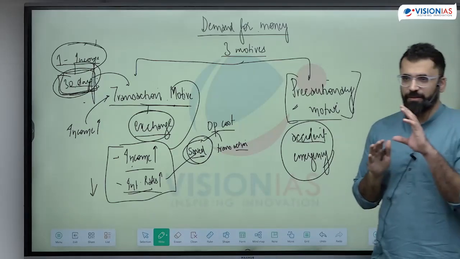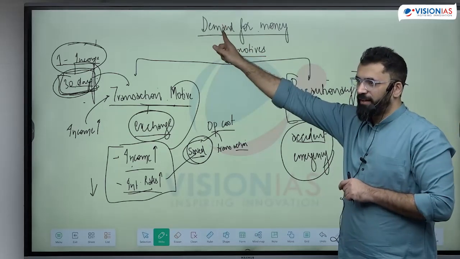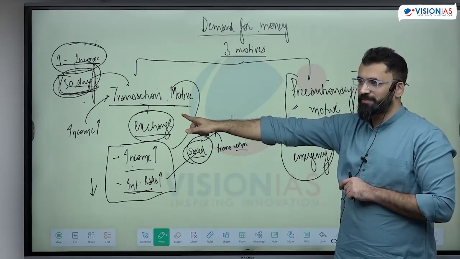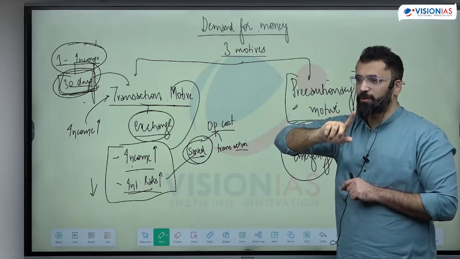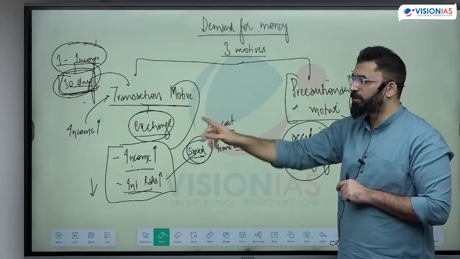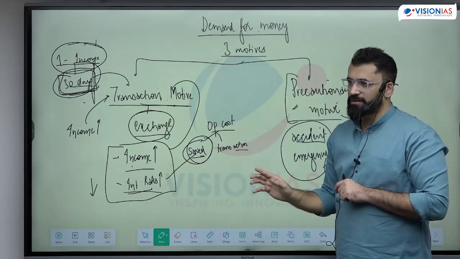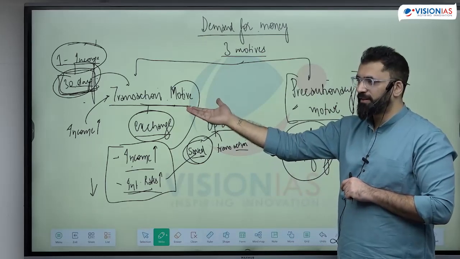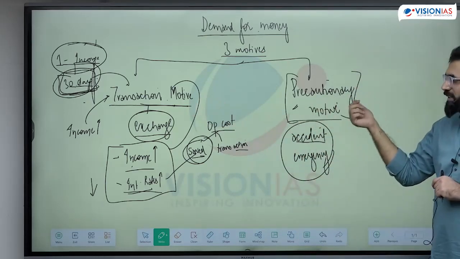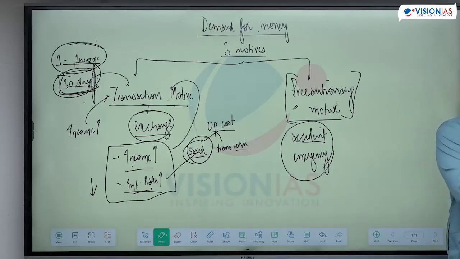Is it clear? We are talking about why do you need money. One, you need money for transactions. It's not coming at one point, it's coming at one point. Expenditure happens 30 days. तो उन 30 days में आपको पैसे चाहिए, आपकी डिमांड है. डिमांड डिपेंड्स ऑन योर इनकम एंड दिस. जिसकी ज्यादा इनकम है उसको ज्यादा पैसे चाहिए. Coming to the second demand, this is precautionary motive. What if some incident happens, you need money saved for it.